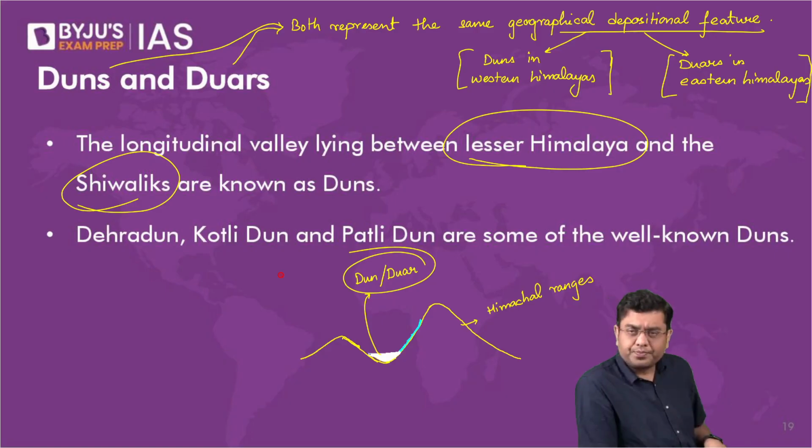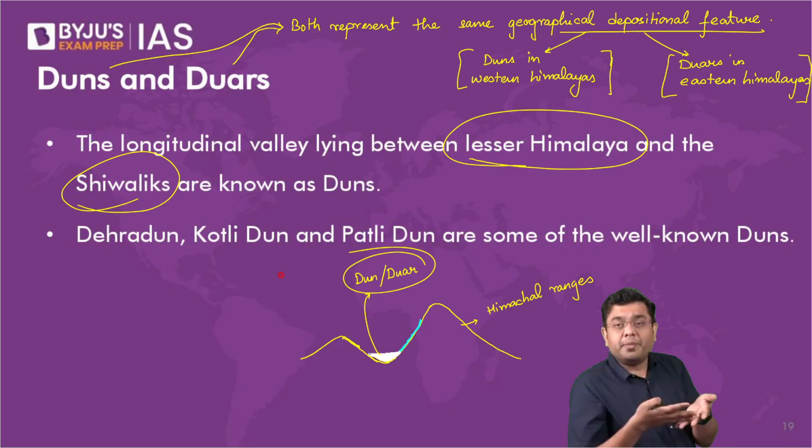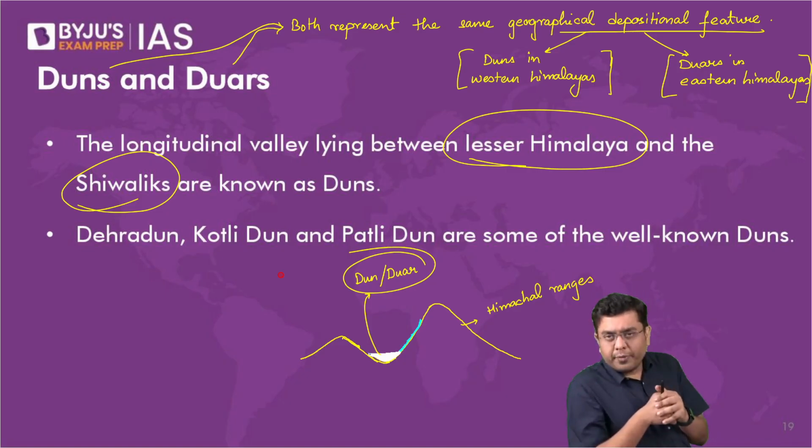As the river water started accumulating, the amount of deposit accumulated as well. Eventually, when the water level rose, it exited from the sides. The river found its pathway from the side, leaving those deposits behind. Those depositional features in the western Himalayas are referred to as duns, and in the eastern Himalayas, they are referred to as duars.